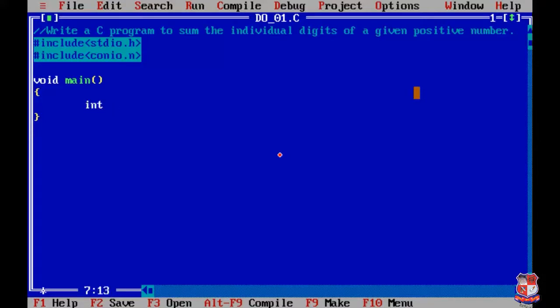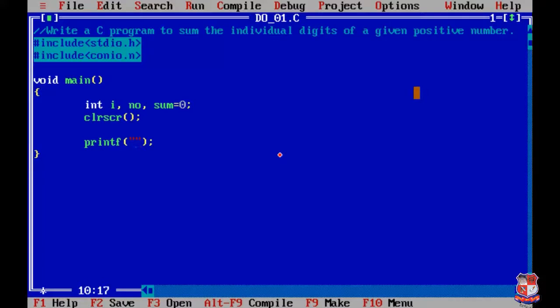For that we are taking integer as a data type, and then we are using i. We have to take input from user, so for that we are using number, and I'm taking sum, and I'm initializing this variable sum with 0. Okay, then we are writing the function to clear the screen, and this is clrscr. Okay, now we'll take input from the user, that is printf.